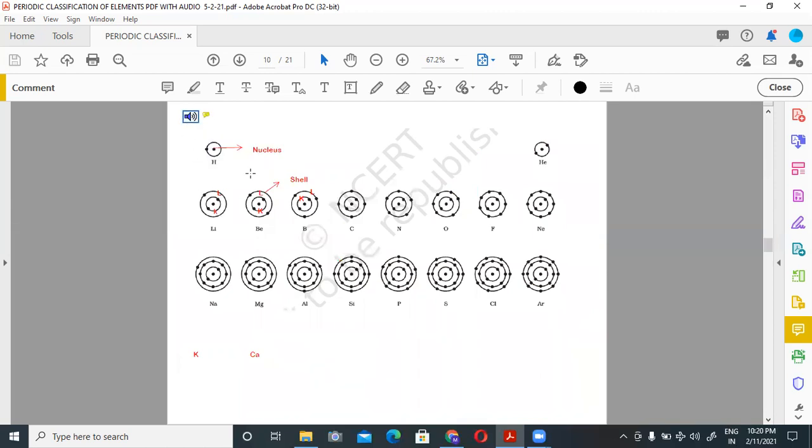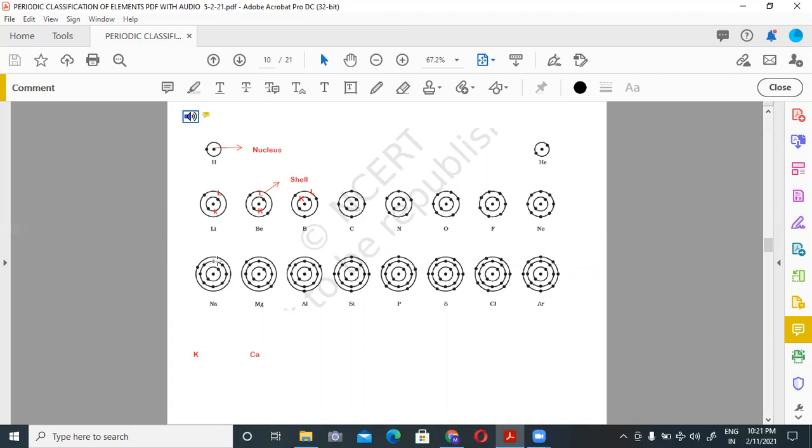This figure I have taken from class 9th book and is showing atomic structure of elements up to atomic number 18. Here you can see this is nucleus, this is shell 1, shell 2, and number of electrons are increasing from lithium to neon. You can see here in outermost shell 1 electron, 2, 3, 4 electrons, 5, 6, 7, 8. And this is third period, elements of third period and 3 shells, 1, 2, 3.